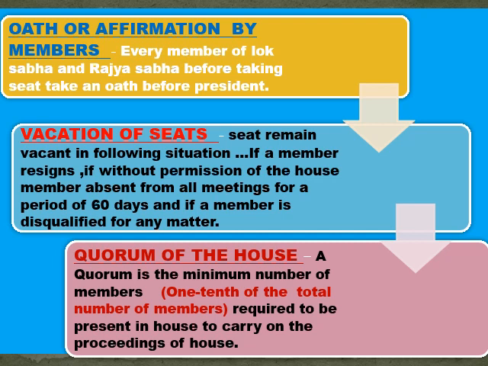So they decided that if one-tenth of the 545 members are present, we will start the proceeding. So quorum is the minimum strength required to start the proceeding of any house, and it is 1/10 of the total number of members. That is the quorum. Understood?